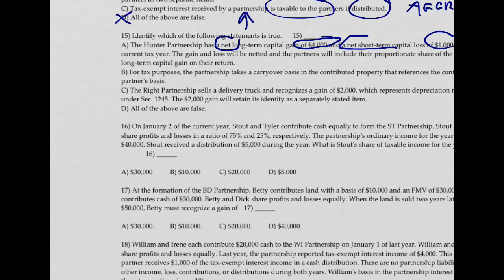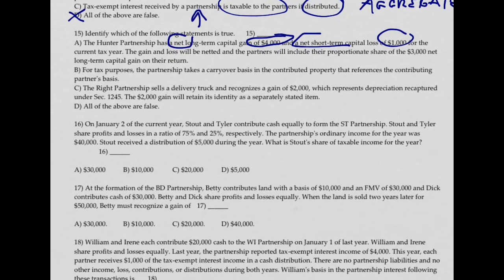B, for tax purposes, the partnership takes a carryover basis in the contributed property. Well, that sounds like a true statement. That's the principle that we've been learning all along through this homework. So far we've got one there that takes D out of the picture. And C, the partnership sells a delivery truck and recognizes a gain which represents depreciation recapture under 1245. The $2,000 gain will retain its identity as a separately stated item.